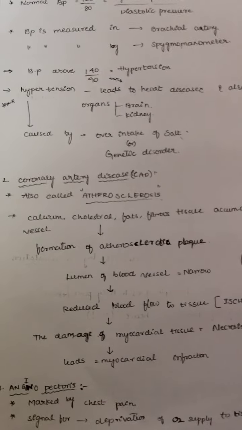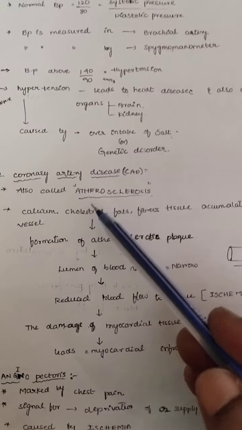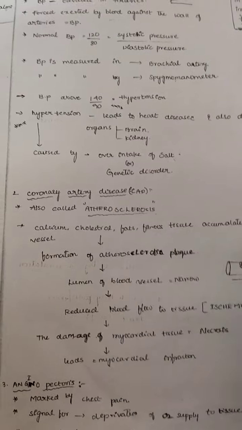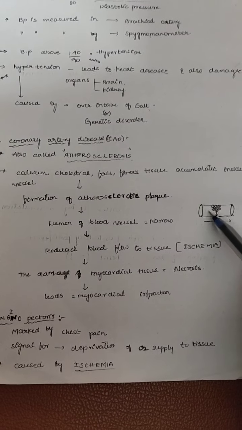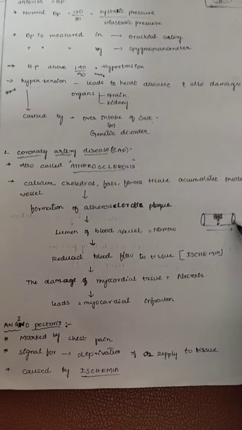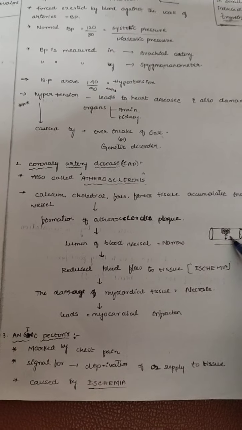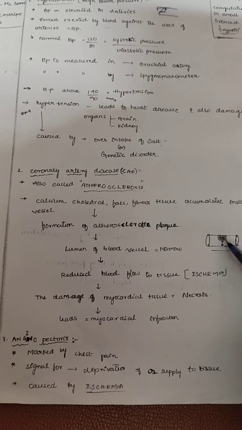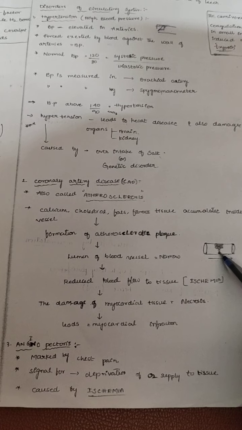Another important one is coronary artery disease, which is also called atherosclerosis. Here is how atherosclerosis can occur. Suppose this is the blood vessel. It is mainly due to diet. In this blood vessel, calcium, cholesterol, fats, or some remaining tissues accumulate.